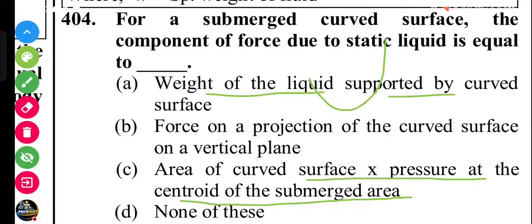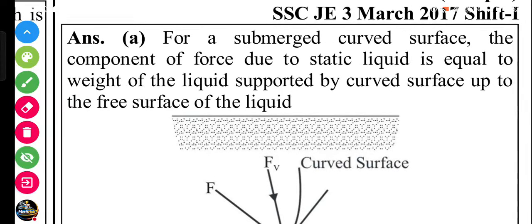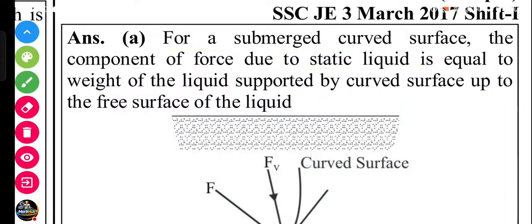The answer is the weight of the liquid supported by the curved surface. For a submerged curved surface, the component of force due to static liquid is equal to the weight of the liquid supported by the curved surface up to the free surface of the liquid.